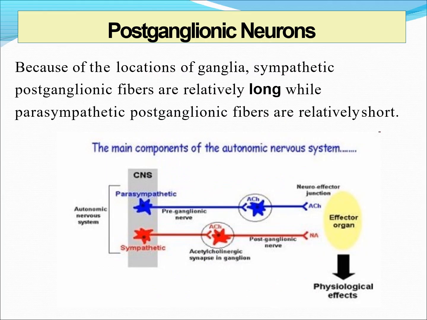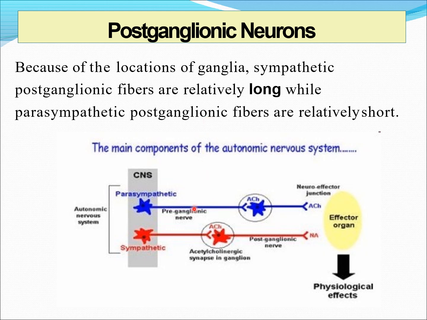That was about the autonomic ganglion of the sympathetic and parasympathetic divisions. Now let us come to the third part of the autonomic motor pathway, that is the postganglionic neuron. In general, because of the locations of ganglia, sympathetic postganglionic fibers are long while parasympathetic postganglionic fibers are short.